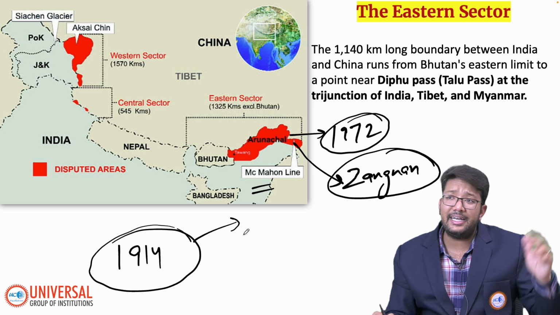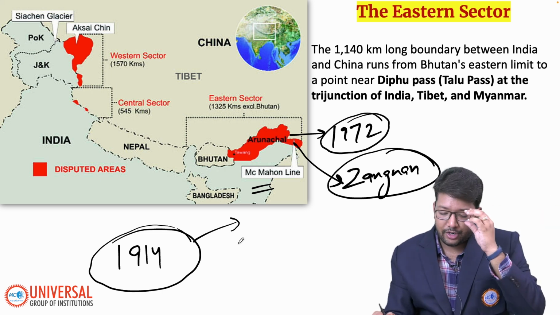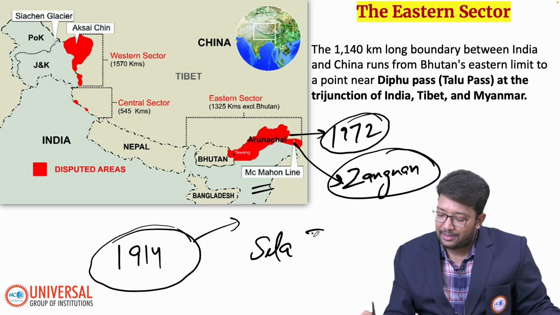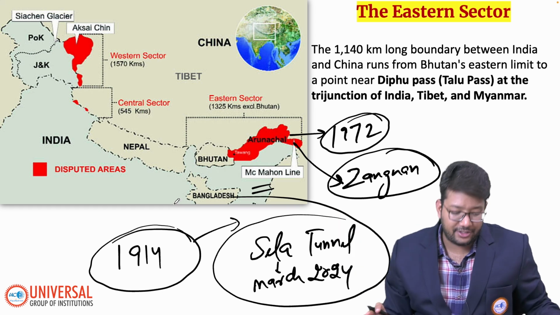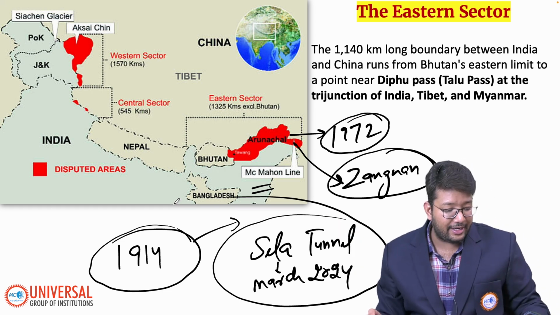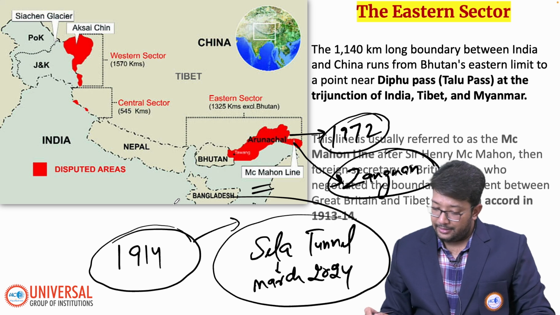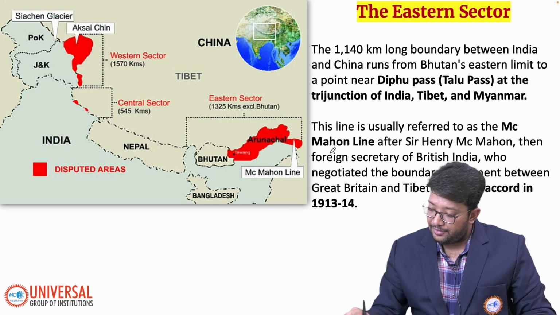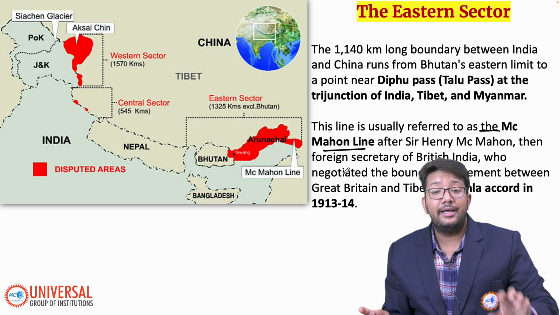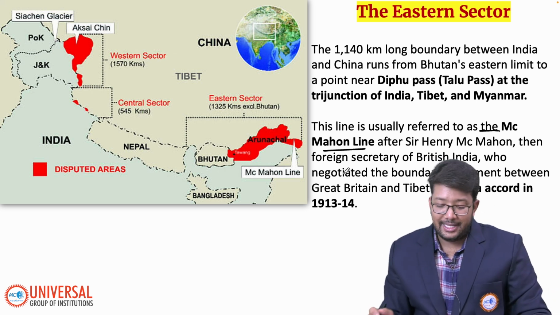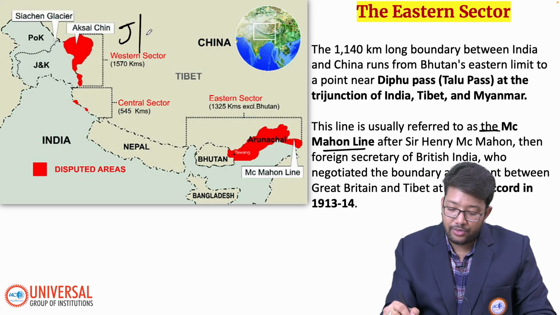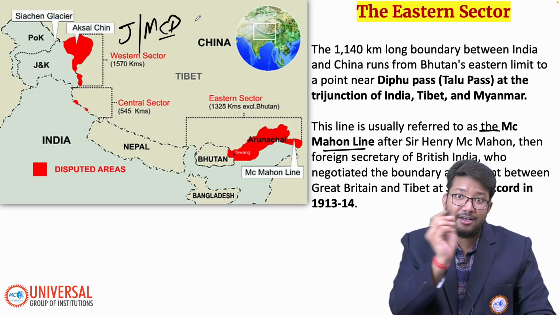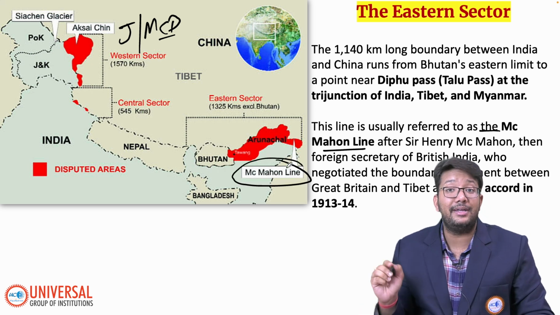And recently a lot of development is going on in Arunachal Pradesh. Recently the Sela Tunnel was launched in March 2024 by the Government of India, okay, to increase the border infrastructure. You have to remember that. Fine. Now, this is our eastern sector. Generally we call it the McMahon Line. Remember McMahon. There are 2-3 lines. We will talk about those lines: Johnson line, McDonald line, and McMahon line. Johnson and McDonald are in the western sector, and the McMahon Line is between India and China